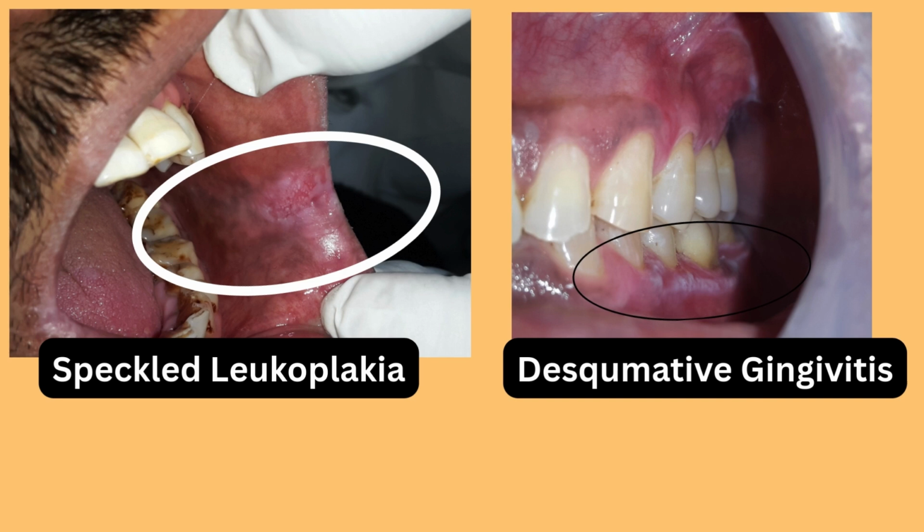And also, most of the times in oral lichen planus patients, desquamative gingivitis has also been seen on the marginal gingiva of the patient. And I have not discussed non-homogeneous leukoplakia or erythroplakia or speckled leukoplakia and other types like erosive lichen planus and plaque type of lichen planus, because this video has become already long. So if you want to discuss about this, please let me know. I will make another video for that.